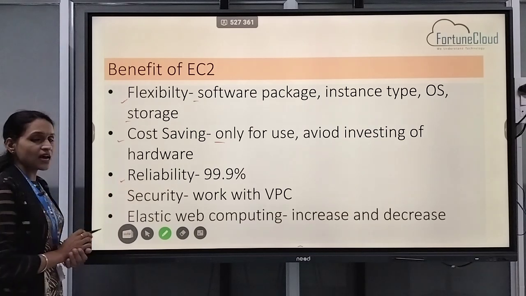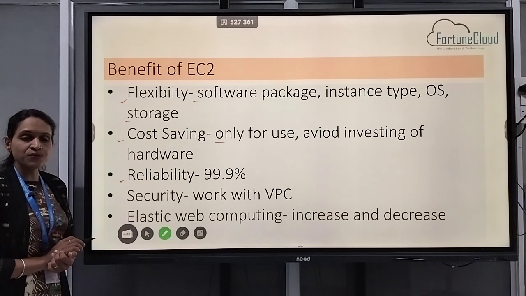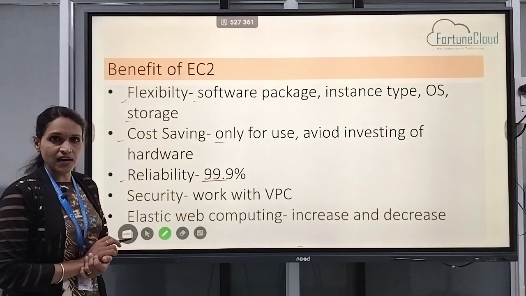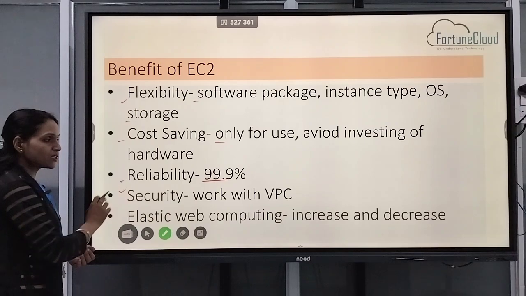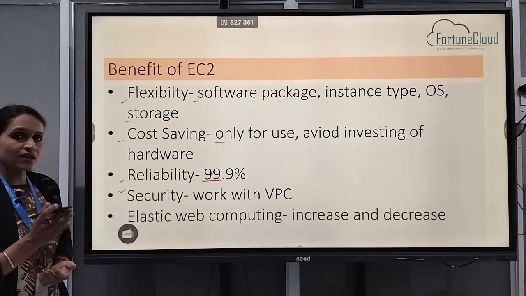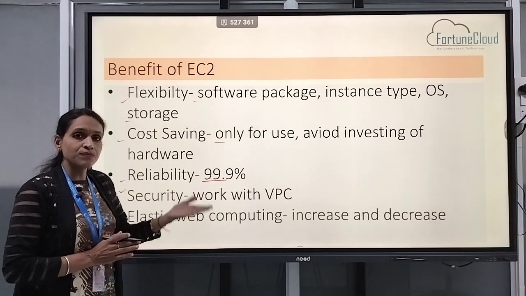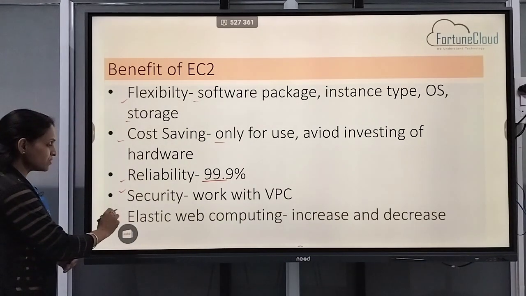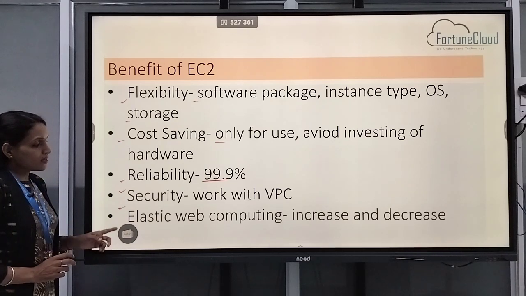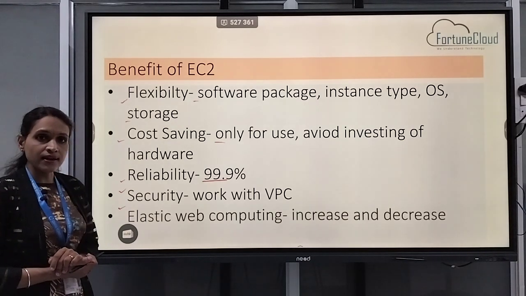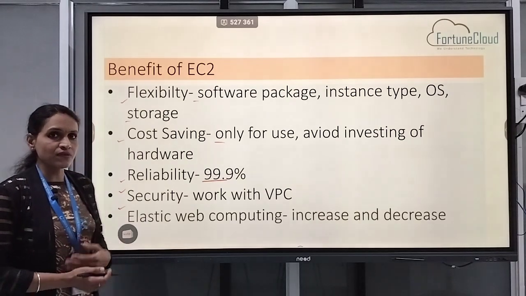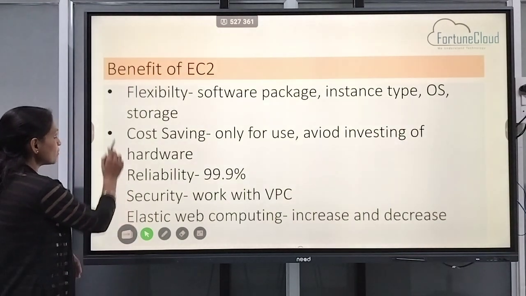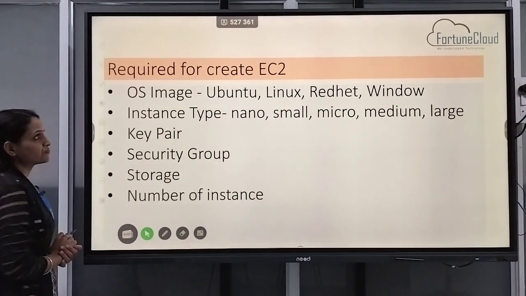The next feature is reliability. AWS provides 99.9% reliability for EC2. The next feature is security. As we know, our EC2 instances work with VPC, so our EC2 instance is secure. The next benefit is elastic web computing. We can increase and decrease as per our requirement. So here we understand the benefits of EC2.